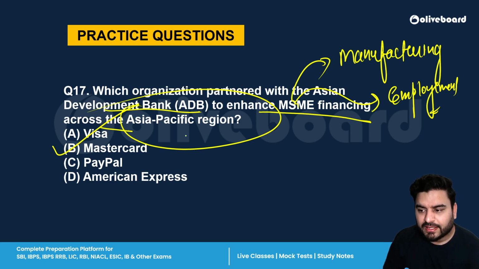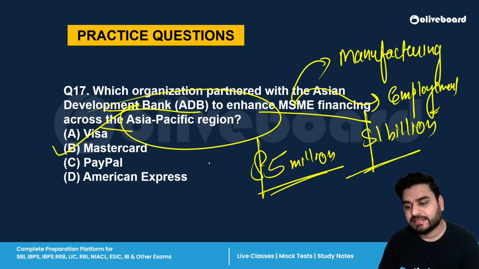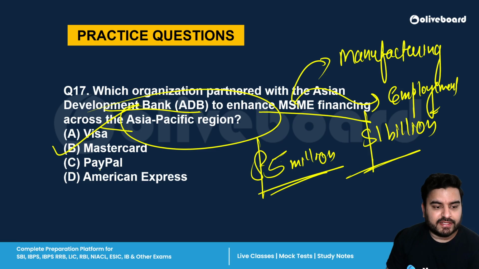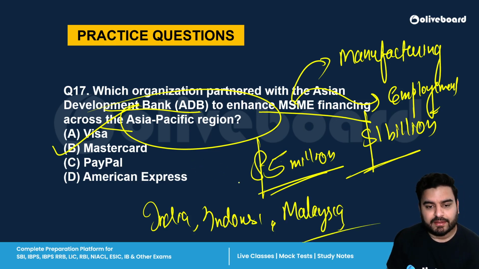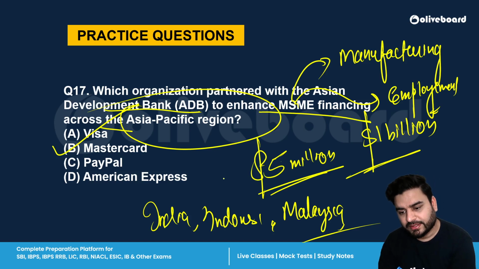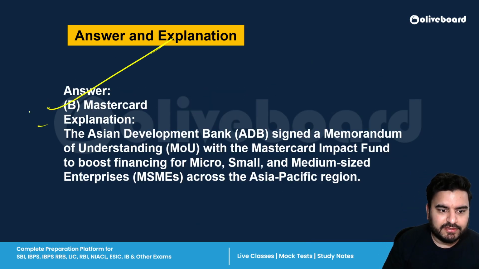They have created a partnership fund of $5 million, and their aim is to catalyze or generate $1 billion for the benefit of the MSMEs. They have selected certain countries in the Asia and Pacific region. For example, India, Indonesia, Malaysia, Philippines, Thailand, and Vietnam. These are the 6 countries selected: India, Indonesia, Malaysia, Thailand, Philippines, and Vietnam. The correct answer is B, MasterCard.